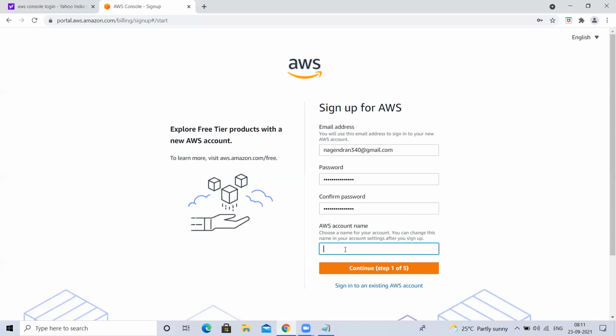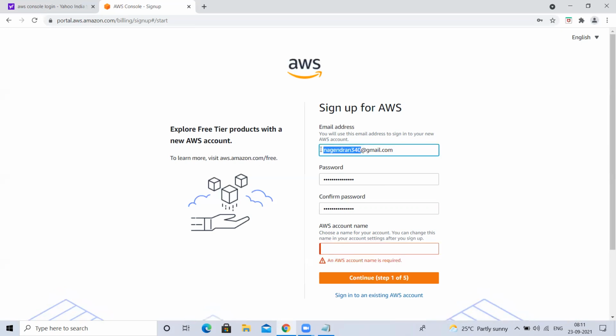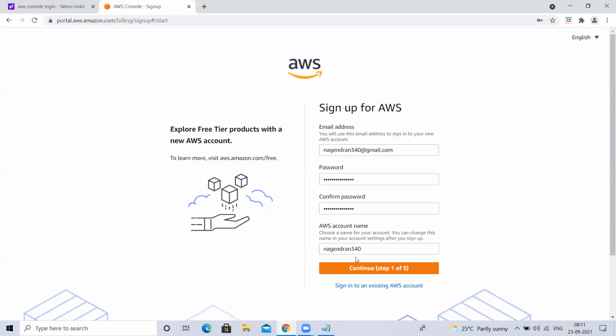Okay. You want to give any name for this. What you do is, you just give whatever is there before the @ in your email ID. Why? Because this also should be unique and you will forget it. If you give ABCD XYZ, you will forget it later. But you'll not forget your email ID, right? You can give any name, but I'm giving like this because we'll not forget next time.